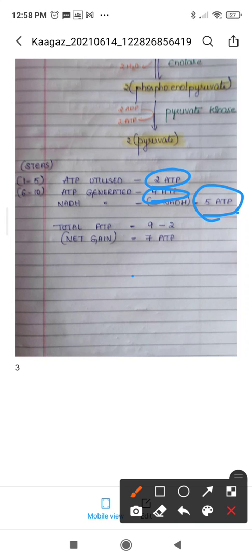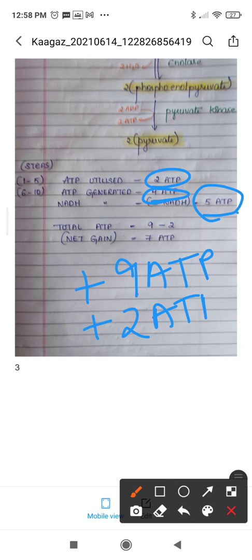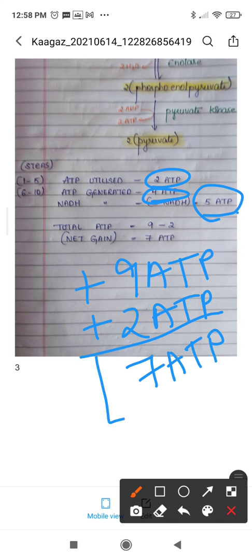So 5 plus 4, that is 9 ATP generated, minus the 2 ATPs utilized. So a total of 7 ATPs are produced in one glycolysis process. Means one glucose, when it is converted to 2 molecules of pyruvate, produces 7 ATP molecules.